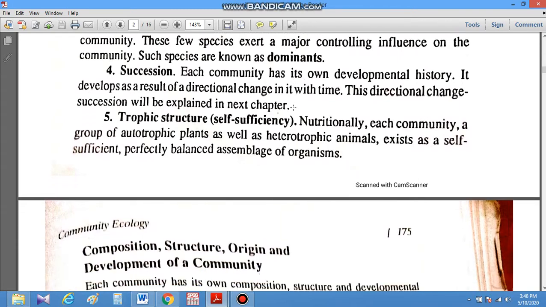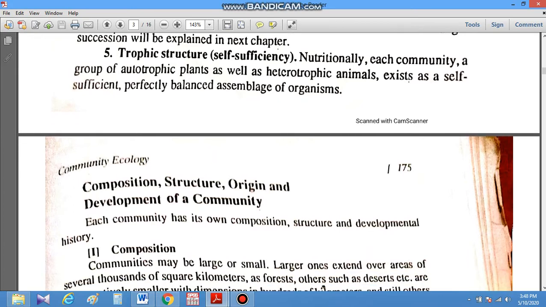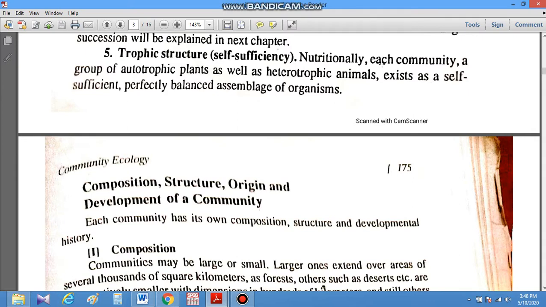Another character is succession. Succession is an orderly change in community development according to time. This is a directional change through which any community can develop. The next character is the trophic structure, that is self-sufficiency. Each community nutritionally has autotrophic plants as well as heterotrophic organisms, so their trophic structure is complete. They are self-sufficient, they balance their organisms, assemble with the environment, and they can survive.